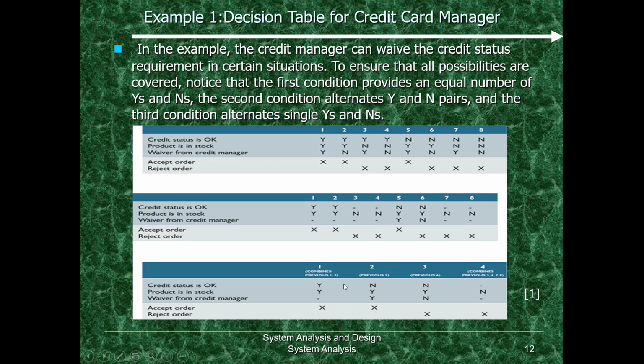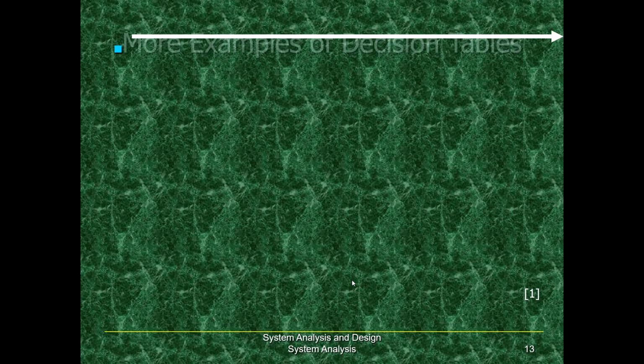In the third table, if we look at the credit card status is okay, product is in stock, we don't need to know whether he got the waiver from the credit card manager or not. His order is accepted. So these are the examples. So this is a decision table for a credit card manager, a basic example. So we can look at further examples.